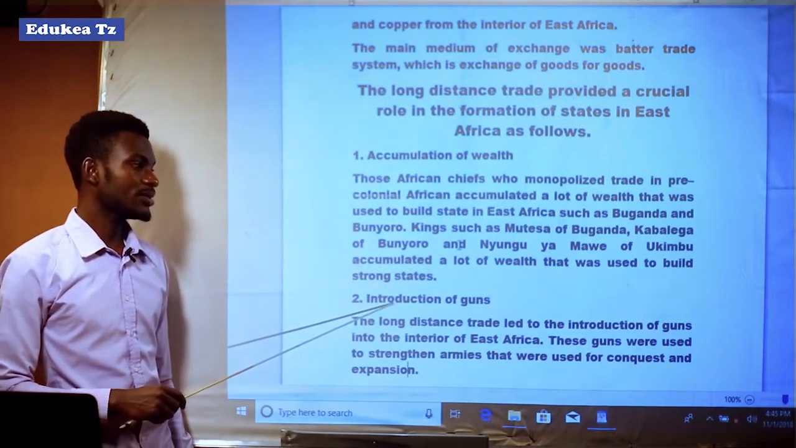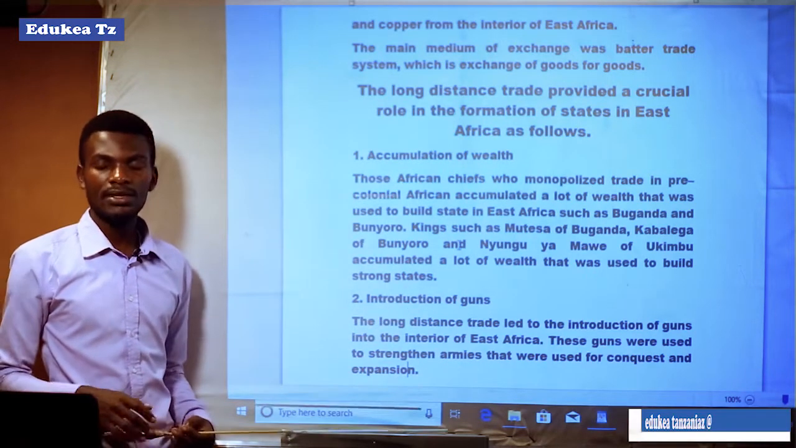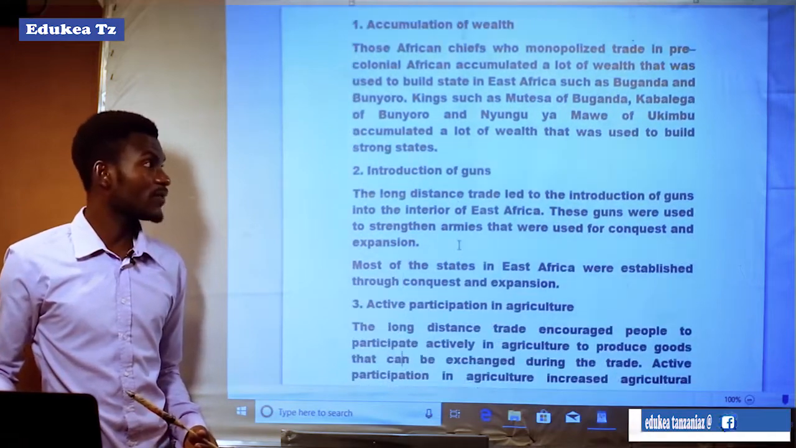Another factor was the introduction of guns.